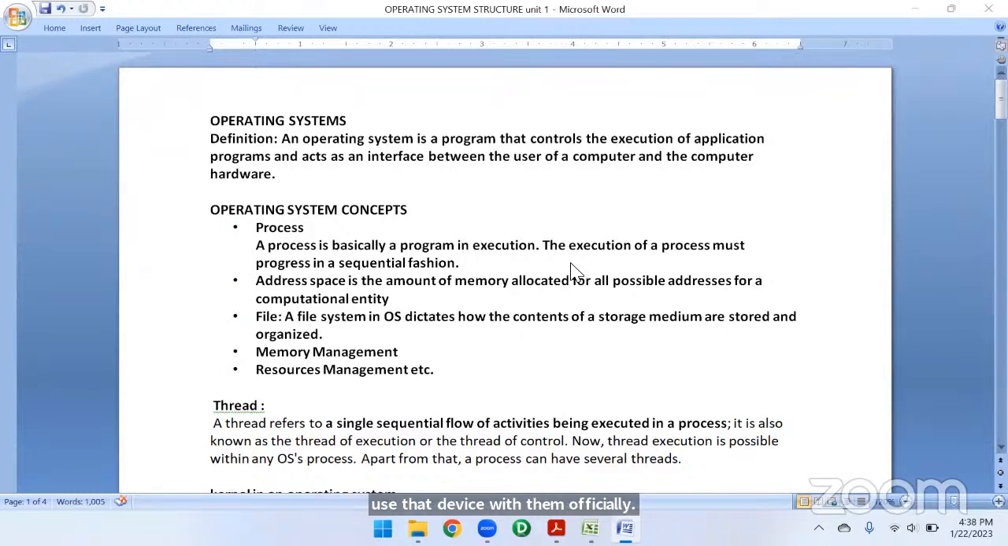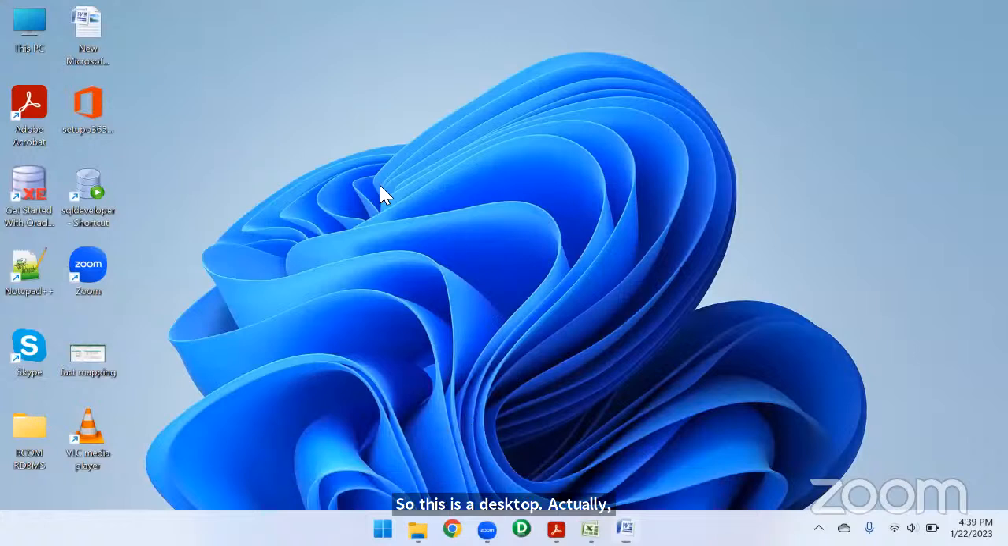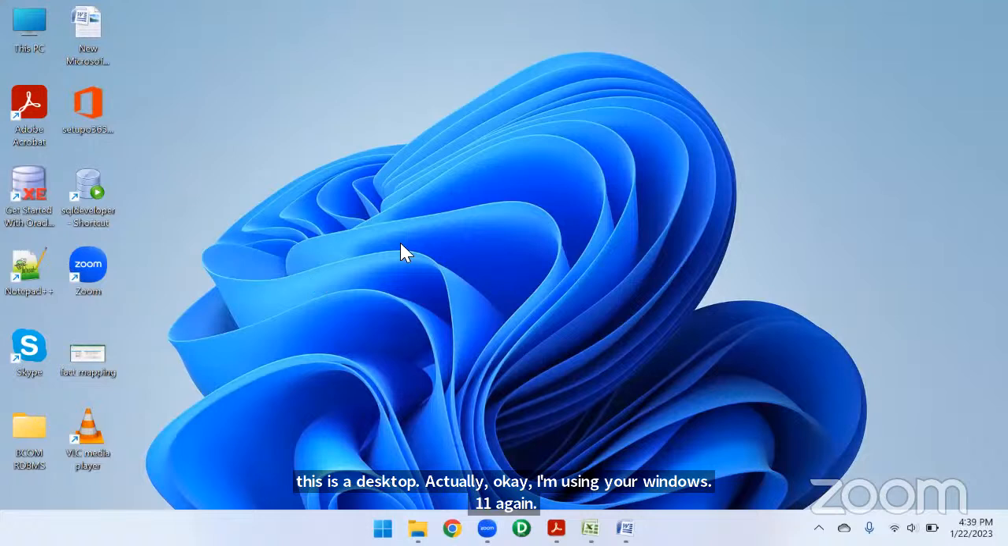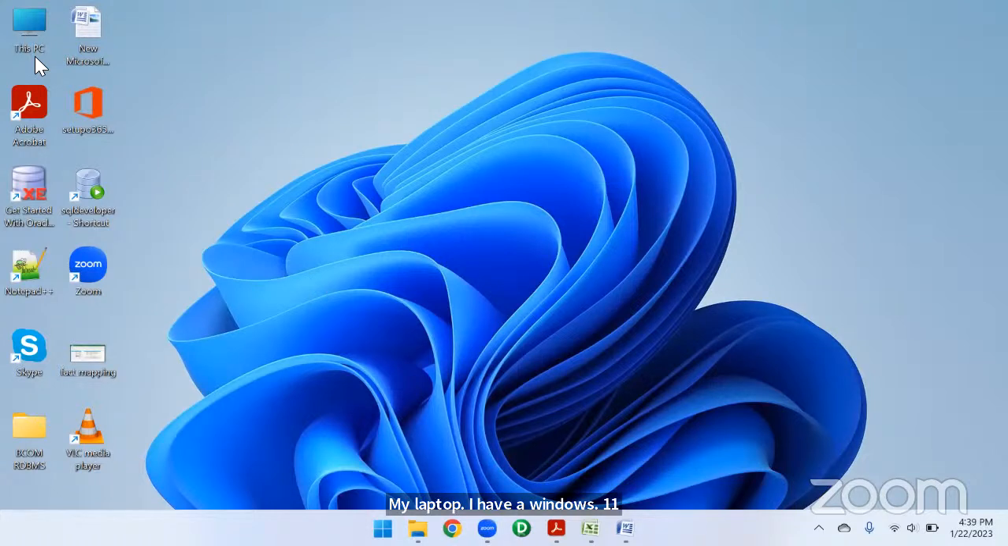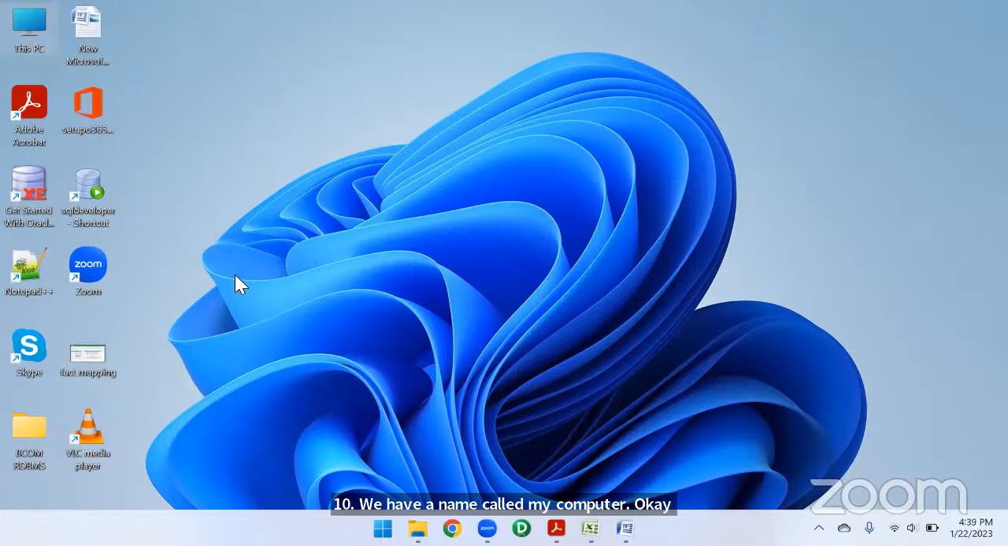Now in the operating system, when you see the computer, I will show you the computer. Some people don't know what a computer is. This is a desktop. I'm using Windows 11 in my laptop. As I said yesterday, this is My Computer, or after Windows 10, it shows This PC. Before Windows 10, we had the name My Computer. From here we can get into our system.